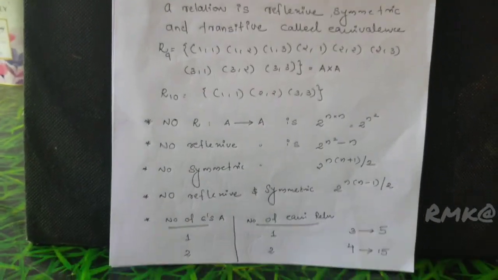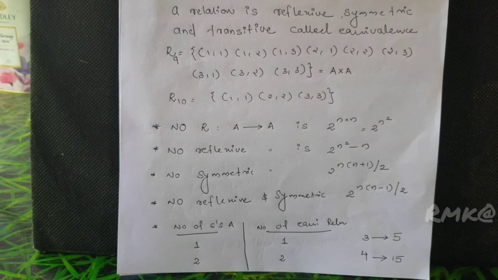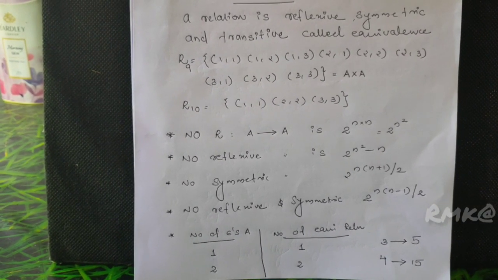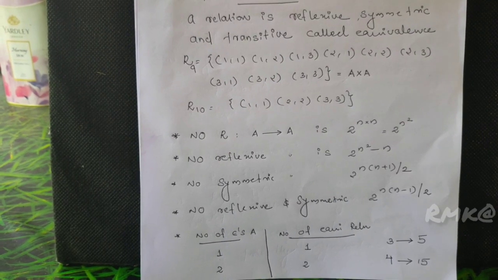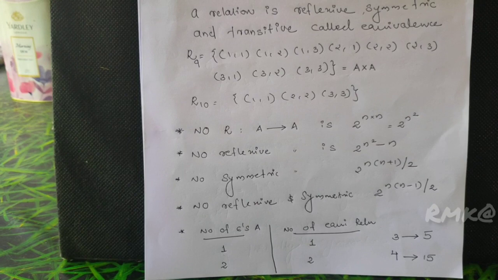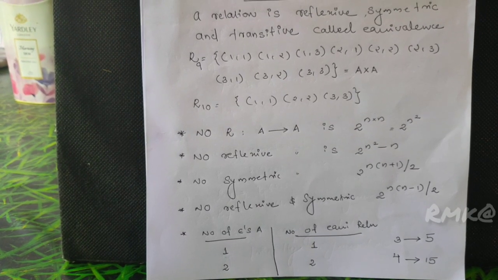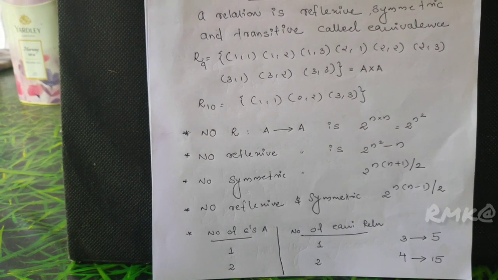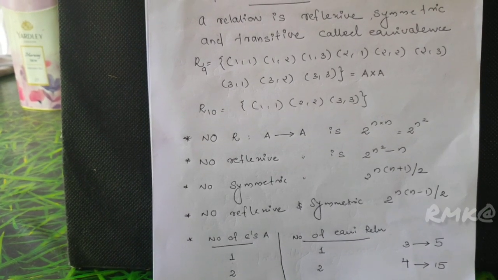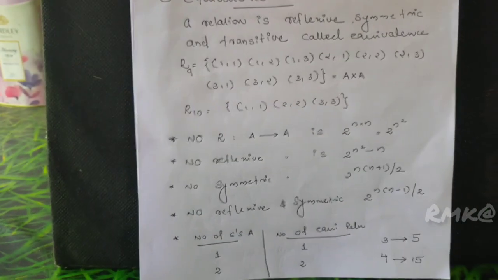Number of elements of A and number of equivalence relations. Set contains 1 element, number of equivalence relations is 1. Set contains 2 elements, equivalence relations is 2. Set contains 3 elements, number of equivalence relations is 5. Set contains 4 members, number of equivalence relations is 15.